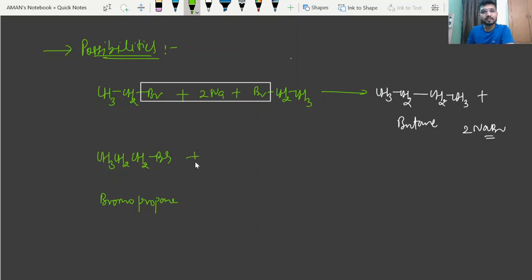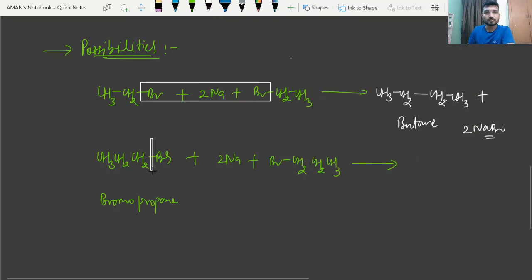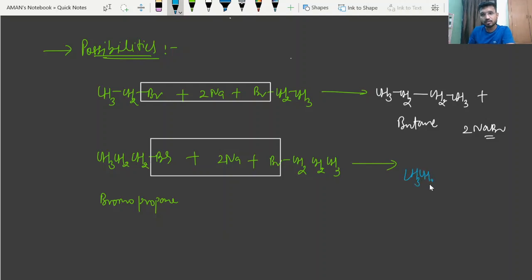This is bromopropane. So beta, again it will react with the same molecule, bromopropane, right? So in this way, again the bromine and Na come out, and the product will form CH3CH2CH2.